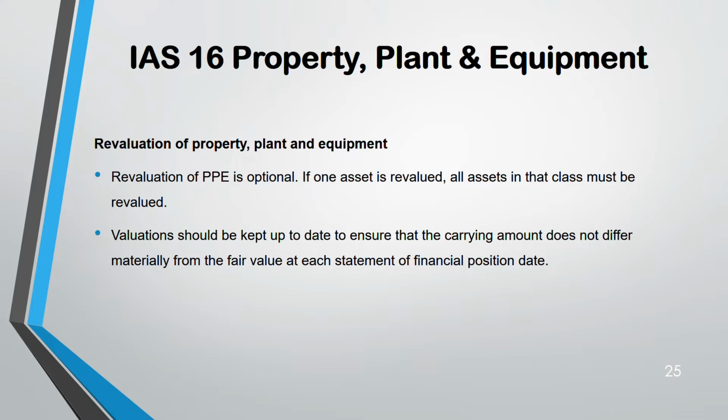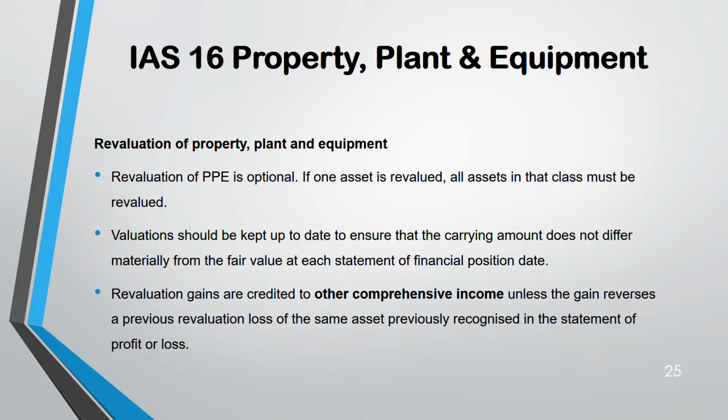Revaluation gain goes through other comprehensive income unless the gain reverses a previous revaluation loss of the same asset. Then it goes to the statement of profit and loss. What does it mean? I'm sure most of you are a little confused right now. If it's a new asset that is revalued, very easy: other comprehensive income.